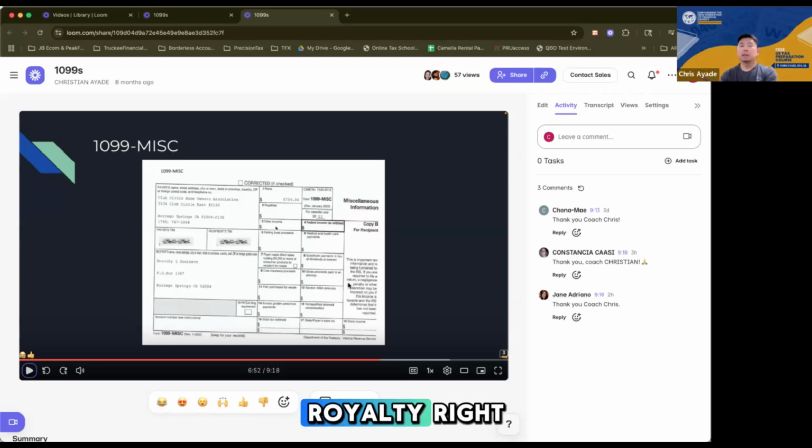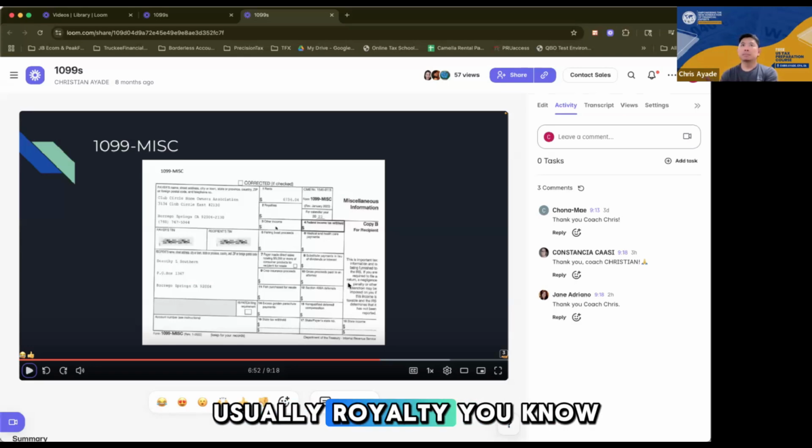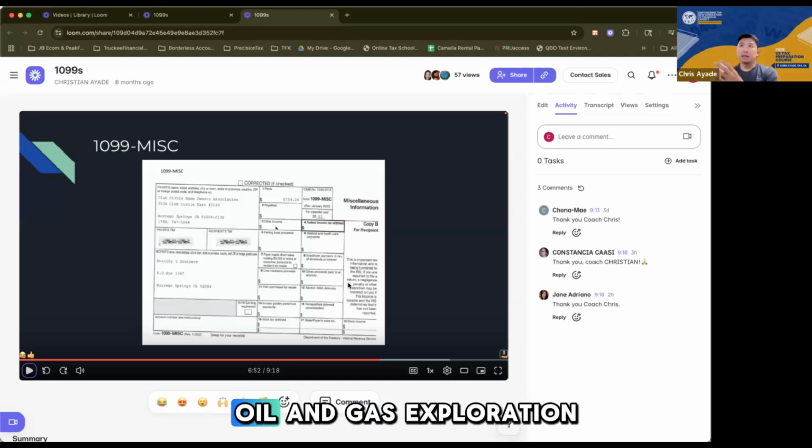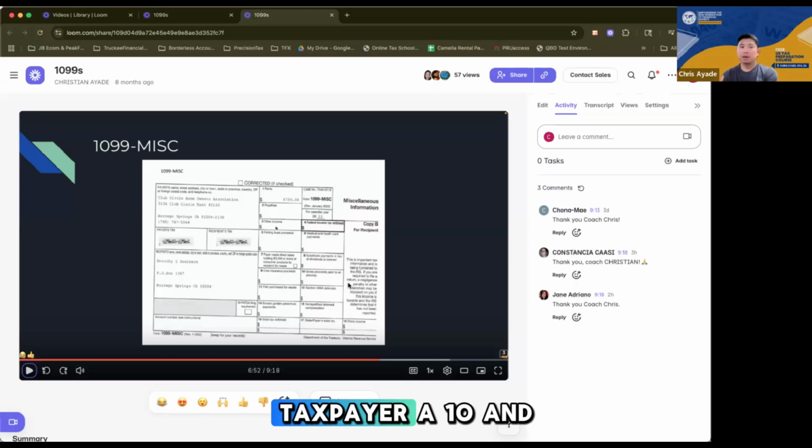MISC for royalty, right? You know what royalty is, right? But in some cases, like here in the US, if the taxpayer has a property, and say there is oil and gas exploration on that property which the taxpayer owns, the oil and gas company will send the taxpayer a 1099 MISC for the royalty on the property.